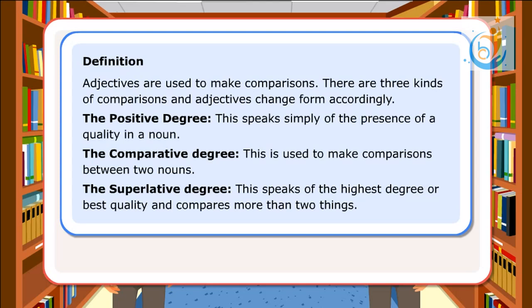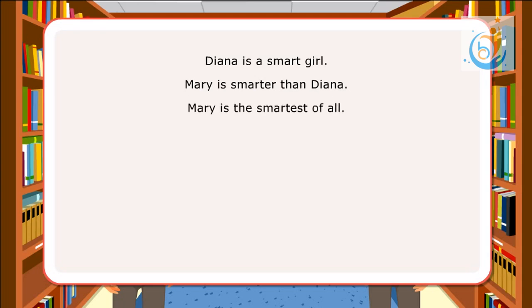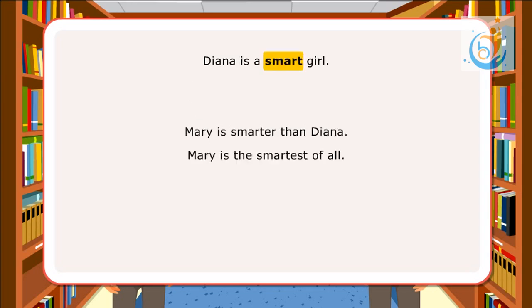Let us look at a few sentences. Dinah is a smart girl. Mary is smarter than Dinah. Mary is the smartest of all. In the first sentence, smart is the positive degree of comparison since it refers to only the presence of the quality of being smart.